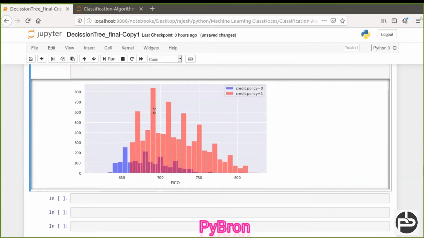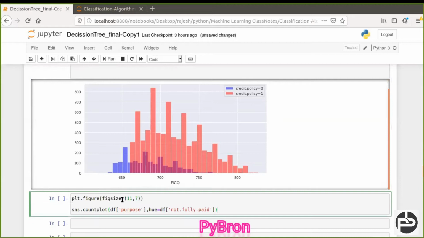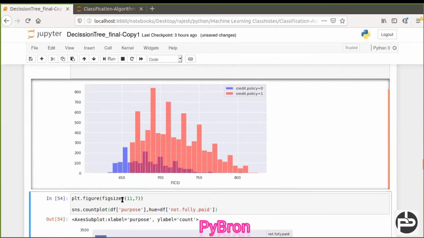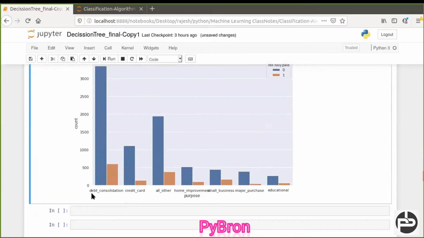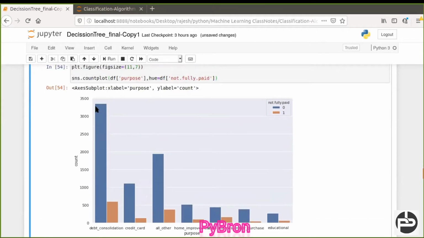Similarly, we can check the credit policy, and yes, we can do that. Next we can check the purpose, for which purpose people are taking more loans. You can see debt consolidation: people are taking more loans for this purpose.